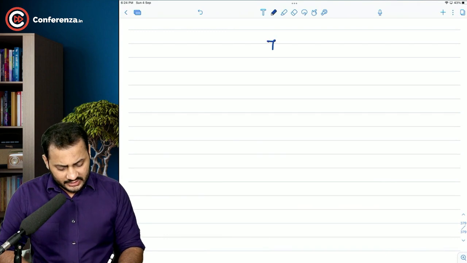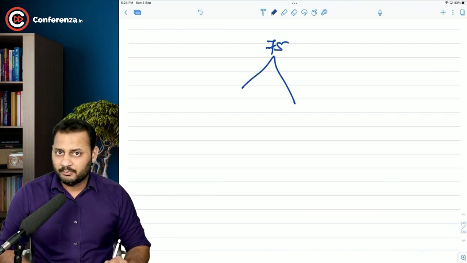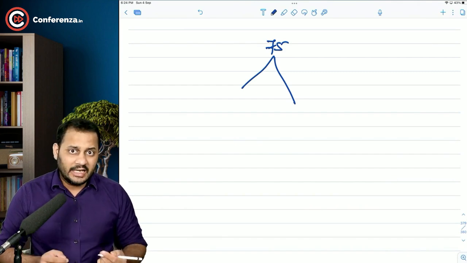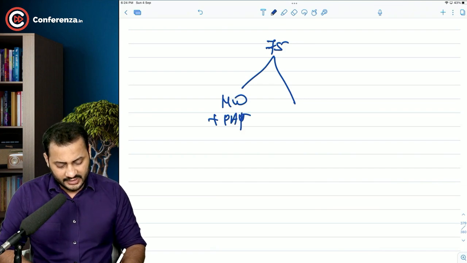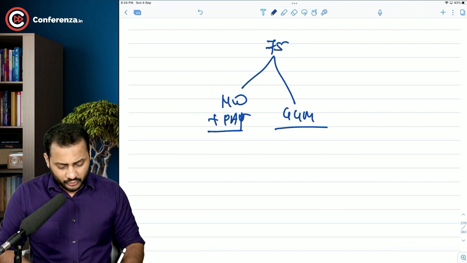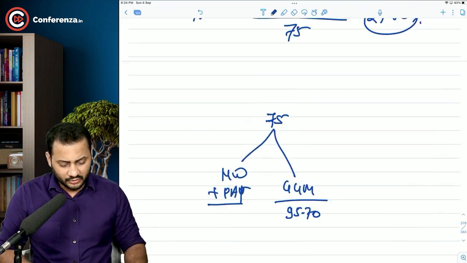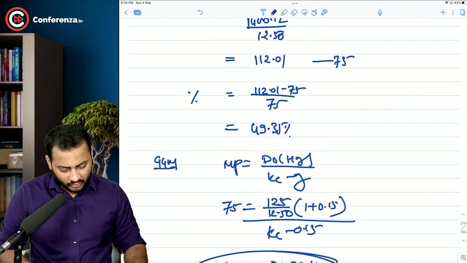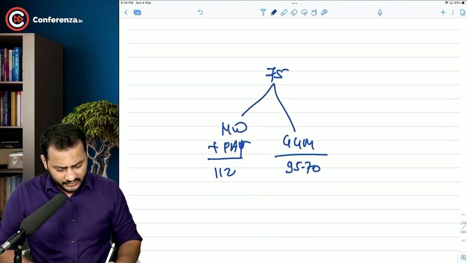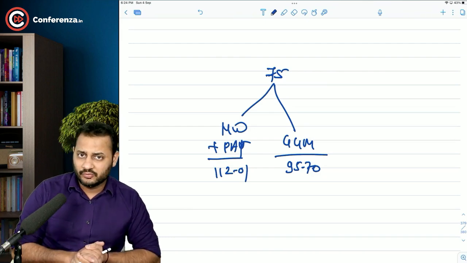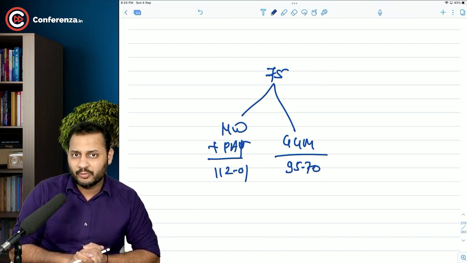Very simple, sir. 75 was the current market price, and we wanted to buy this company, and we tried calculating the value. The first method was net worth plus average profit after tax, and the second method was Gordon's growth model. According to Gordon's growth model, 95.70 was the per share price, and according to the net worth model, it was 112.01 rupees. Obviously, the buyer would want to pay only 95.70 for this share. Why would he pay 112.01?